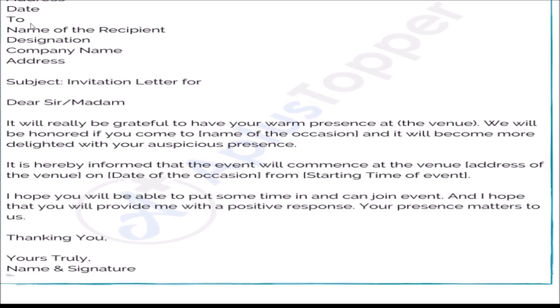After that, we have to mention the designation of the addressee. It means to whom, the position, the authority to whom. The name of the recipient and their position, like the principal or the director or HR, whatever we think. The designation should be mentioned here near the name of the recipient, or it can be given later. We have to write the address of the addressee. Here we have to write our name and address, and here we have to write to whom we are writing. Their name and address has to be mentioned here.